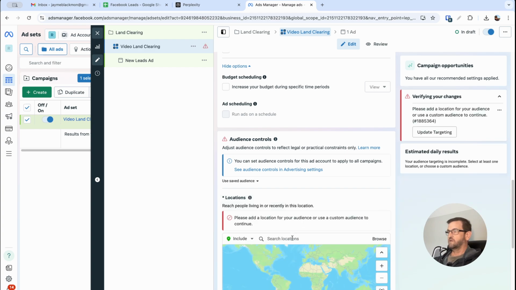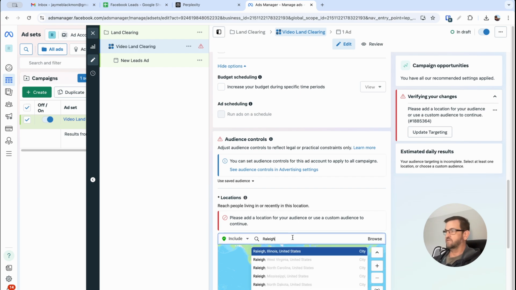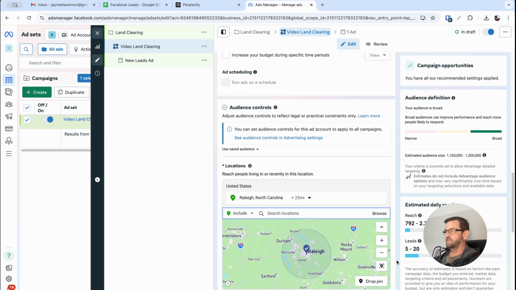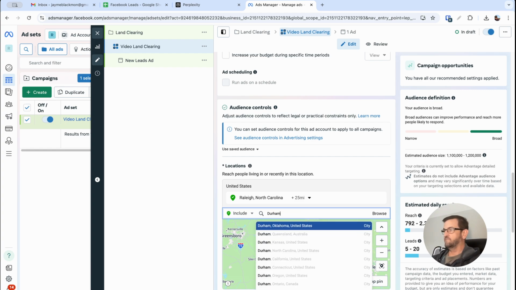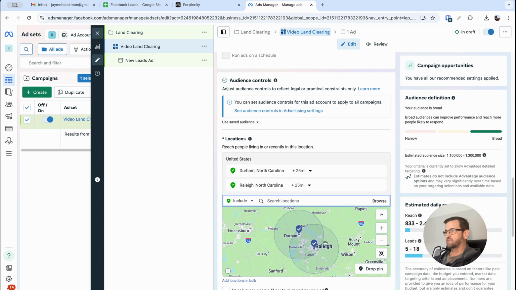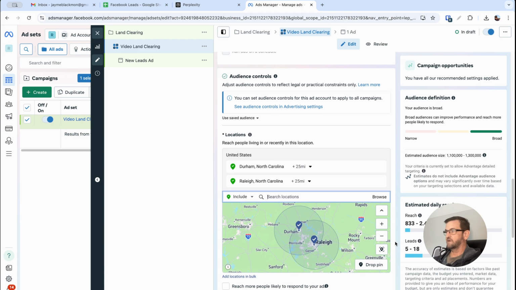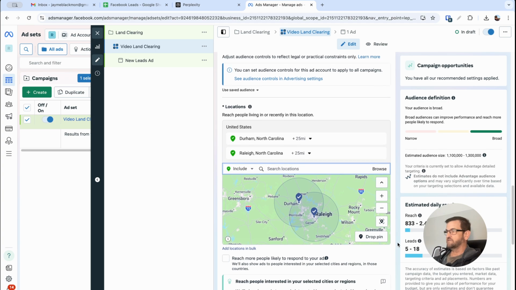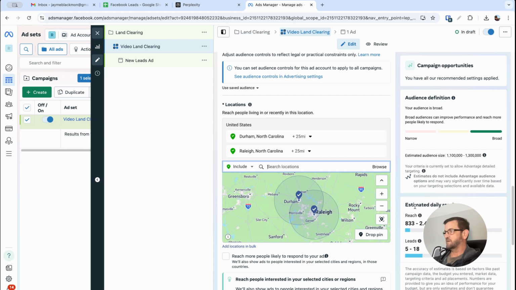Okay, so let's just say we're going to target Raleigh, North Carolina. So you just type in Raleigh, North Carolina, and then if you want to type in another location, let's say maybe we want to type Durham, North Carolina. There you got some overlap there, so you kind of go out a radius around Durham, you got a radius around Raleigh, okay? So that's how you really hone in on your target areas, and then it gives you some estimated daily results. I wouldn't put any value in anything that they're showing you here. There's no rhyme or reason to it.